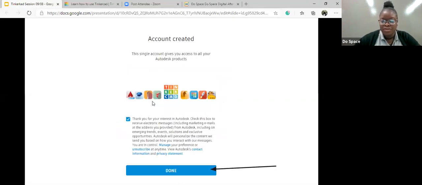And once your account is created, it would bring you here. And the fun thing about this account is that it gives you access to all the other sites that they have on there. I'd encourage you to explore them at your own free time because these all look like fun, right? So these are the various sites that Autodesk has because Tinkercad is under Autodesk. And you can go from here.